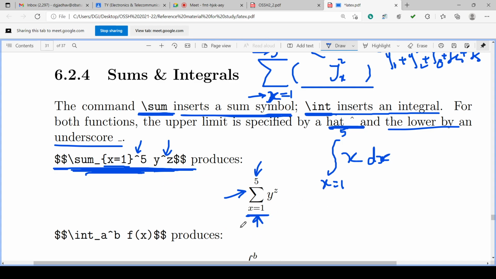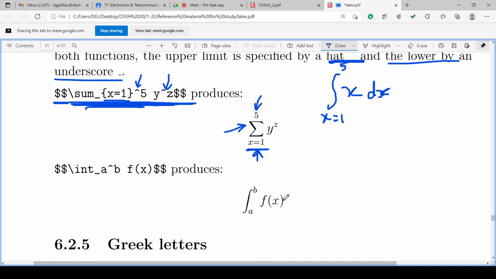So this is the equation: summation x equal to 1 to 5 of y power z.